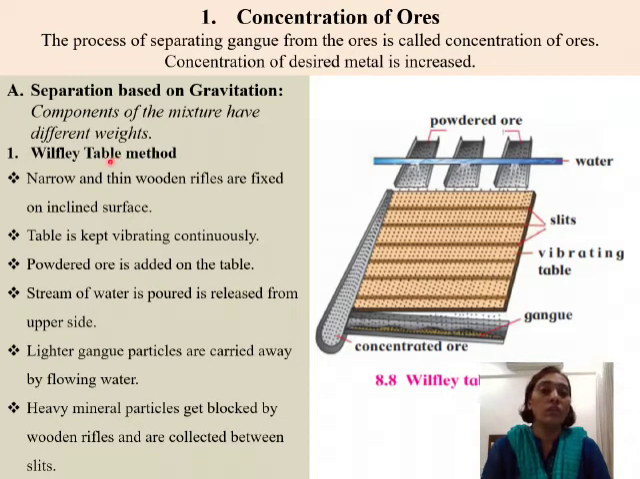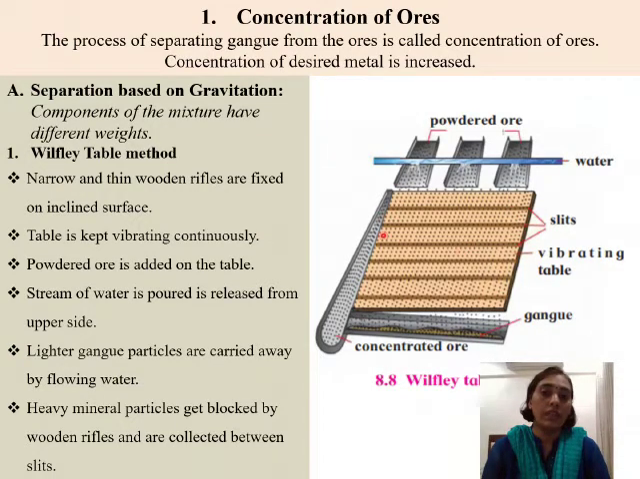So this is one of his inventions, that is the Wilfley table he had invented. And what this Wilfley table was and how did it function, that we are going to study now. Now first we will try to understand this diagram here and then we will go through the points. So this is the Wilfley table. Here you can see it is inclined, that it is sloping.